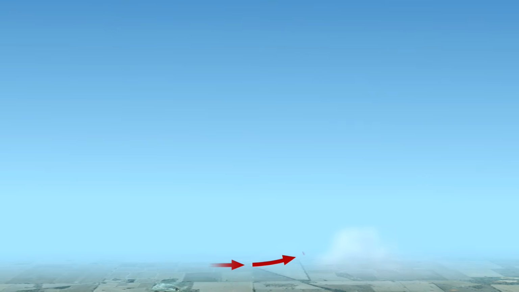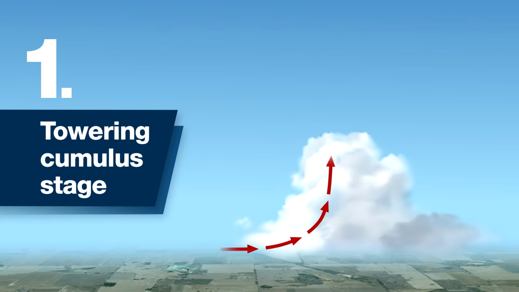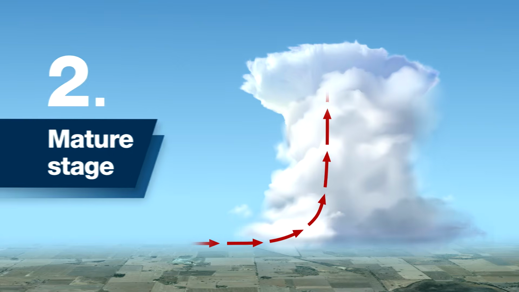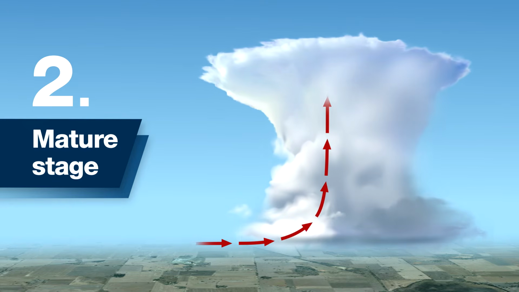A typical thunderstorm lives for about half an hour to an hour, and it goes through three stages in its evolution. The first stage is the towering cumulus stage. The entire cloud consists of updraft, that is air rising. The second stage is the mature stage. Now the thundercloud is at its largest size and at its most organized.